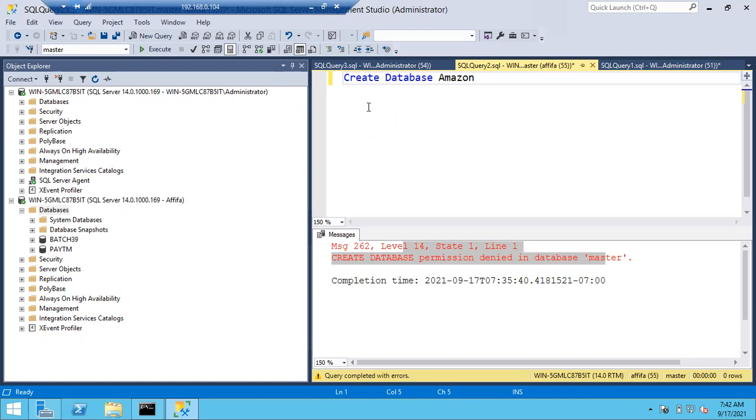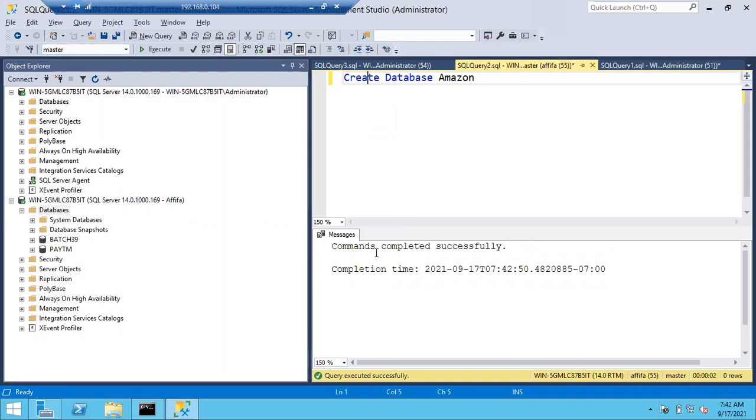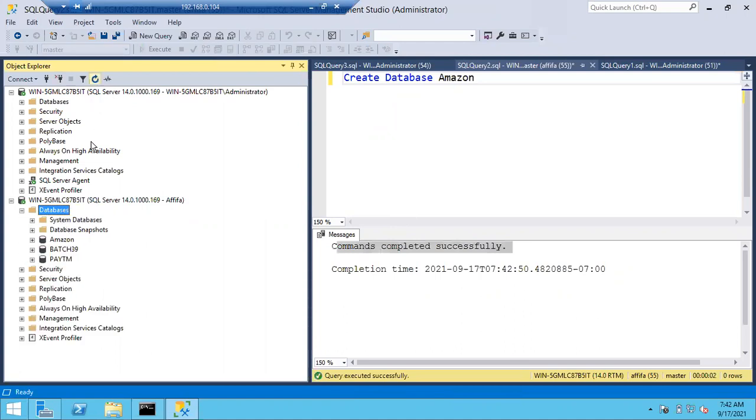If you run this query, you can see Afifa can create the database now. Command completed successfully. Same command, I haven't changed anything. And you can see the new database also, the Amazon database. So guys, this and this are the same SQL Server. This is connected through the administrator connection. This is connected through the Afifa connection.